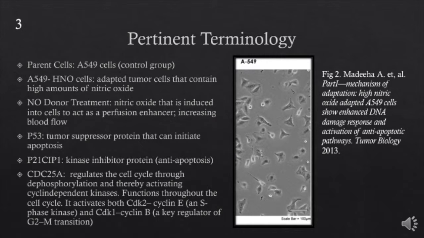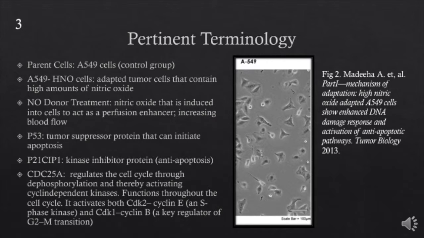So next up, we're going to go over some terminology pertinent to our article that may ease our discussion. The cells used in this study came from A549 cells, which were deemed the parent cells. These cells served as the control group. These were then compared and tested against the A549 HNO cells, which were adapted tumor cells that contain high amounts of nitric oxide. They both received nitric oxide donor treatment.